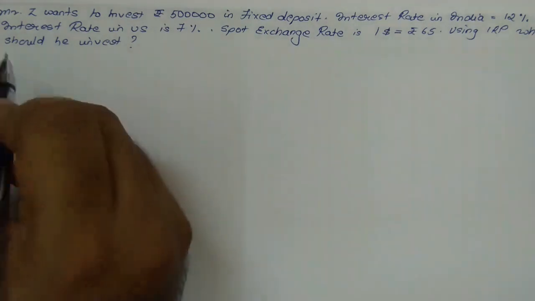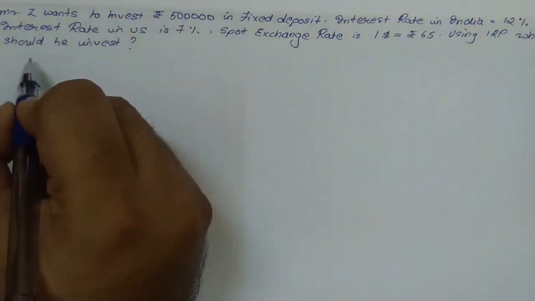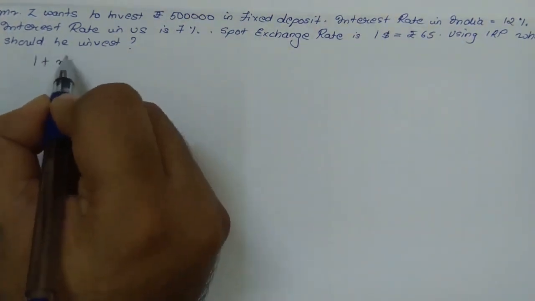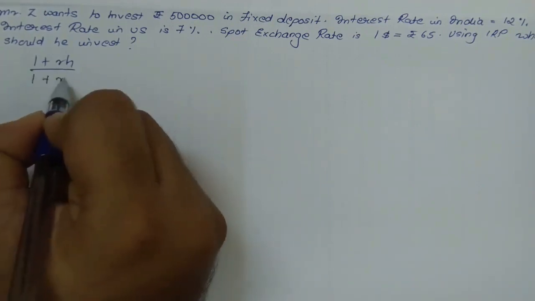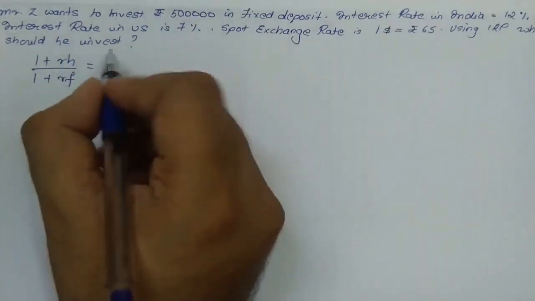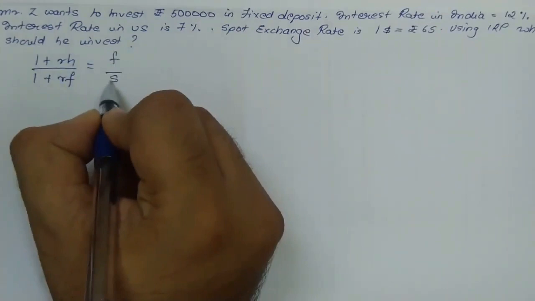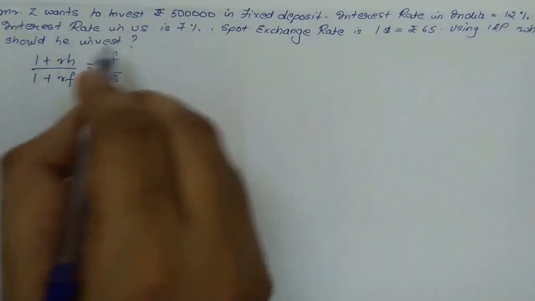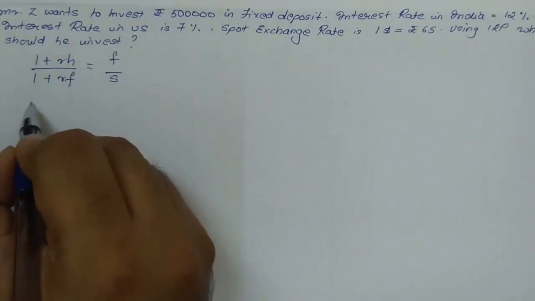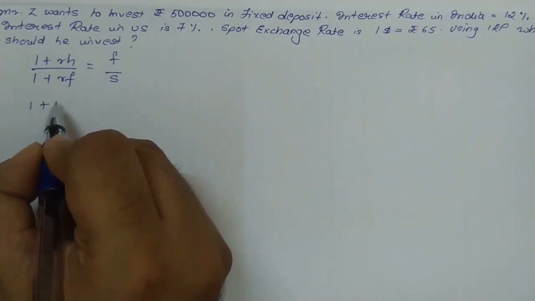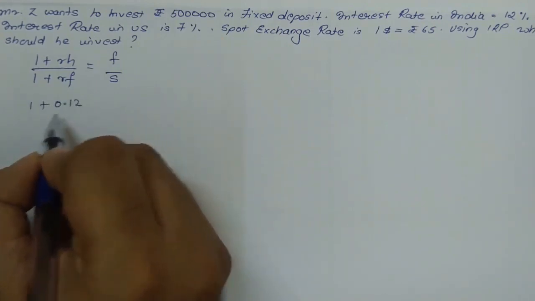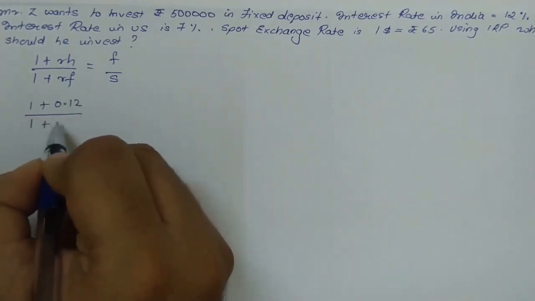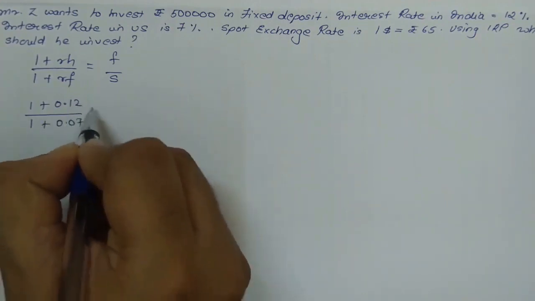So again using the similar formula, 1 plus RH upon 1 plus RF is equal to F upon S. So here using this formula again we'll find the forward rate. So 1 plus RH, the rate in India is 0.12, that in US it is 0.07.